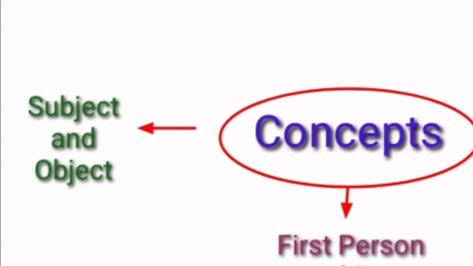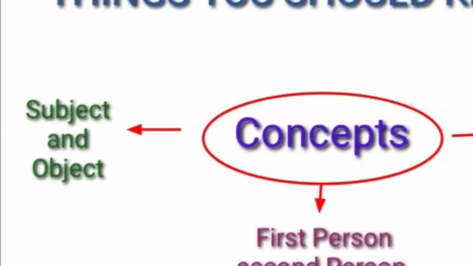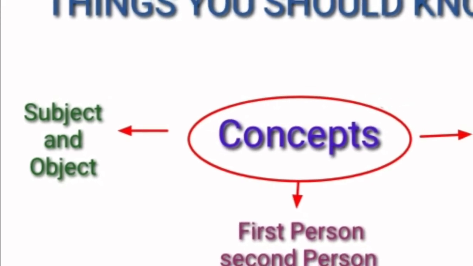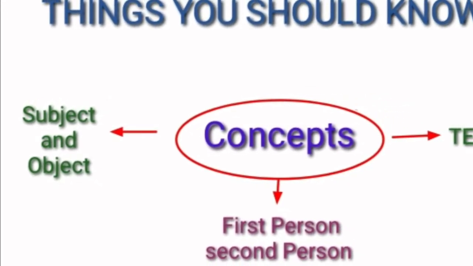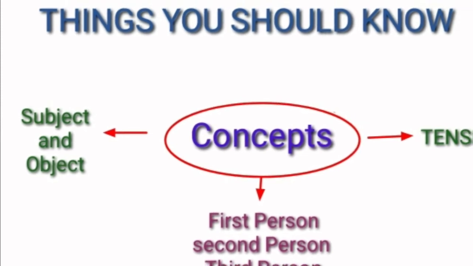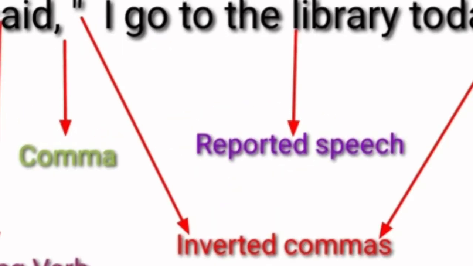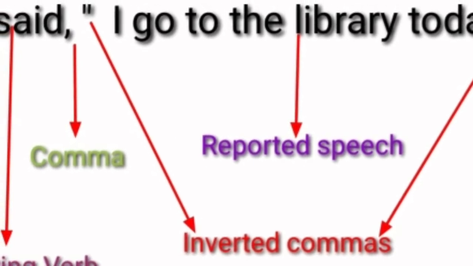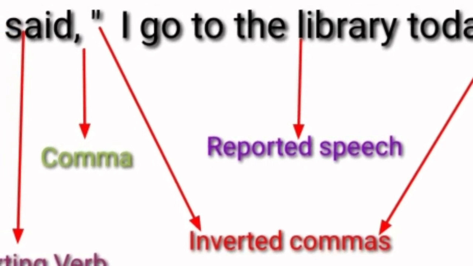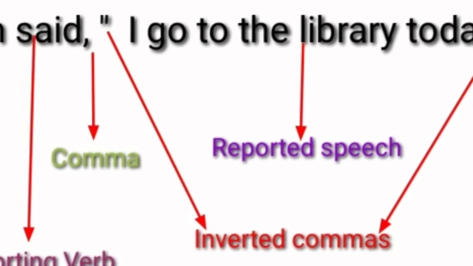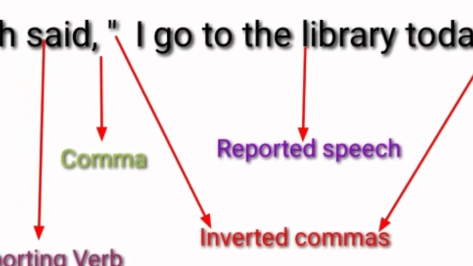When we convert direct speech to indirect speech, things you should know are concepts, tenses, subject and object, first person, second person and third person. In indirect speech, we can use "told" with an object. We can't use "told" if there is no object.